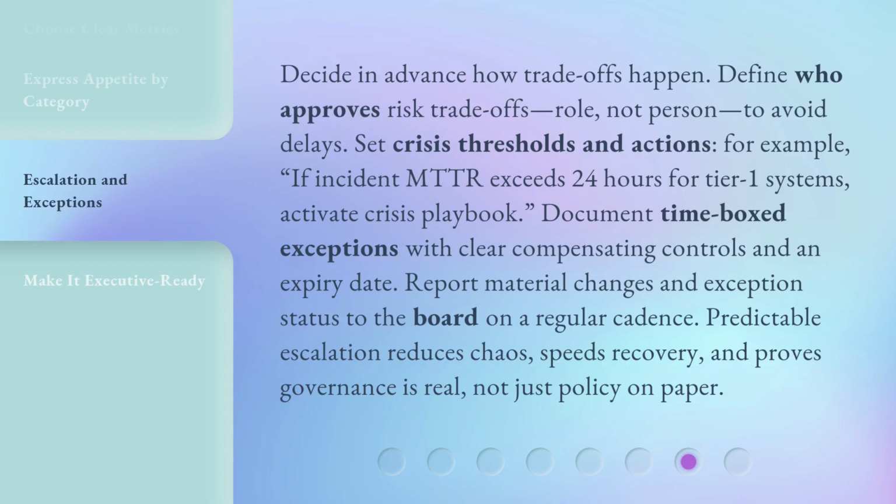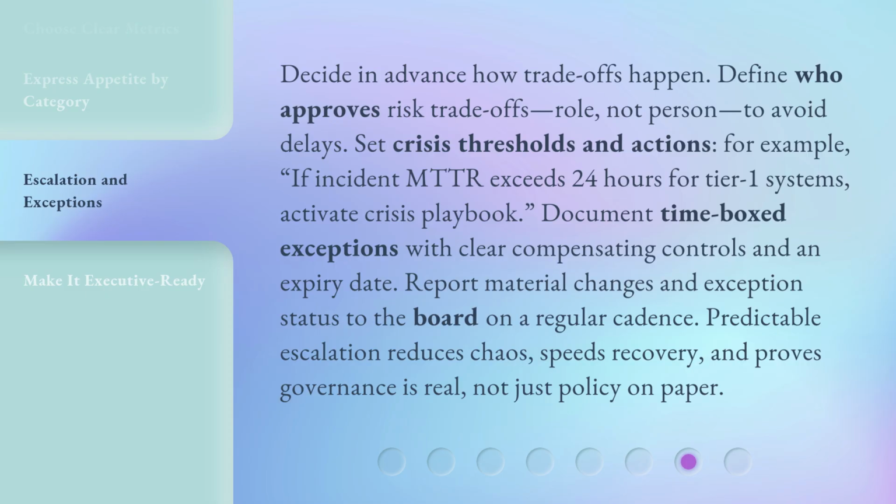Decide in advance how trade-offs happen. Define who approves risk trade-offs, role, not person, to avoid delays. Set crisis thresholds and actions. For example, if incident MTTR exceeds 24 hours for Tier 1 systems, activate Crisis Playbook.